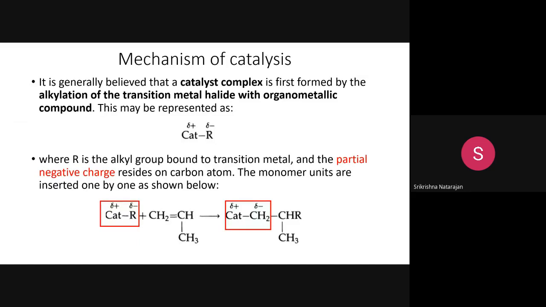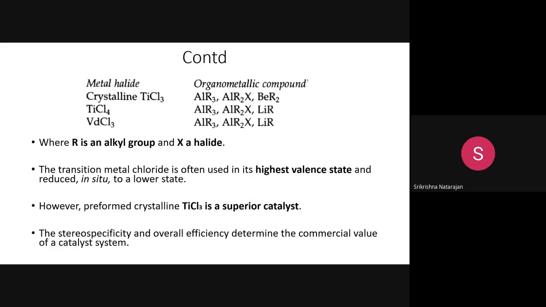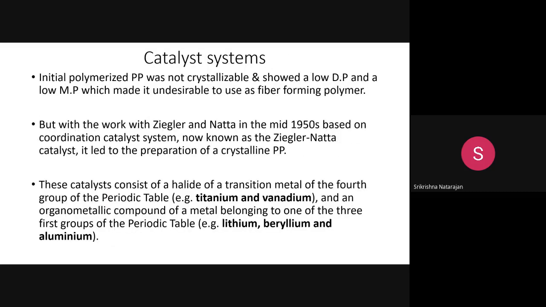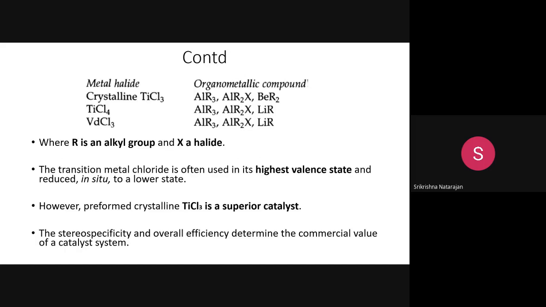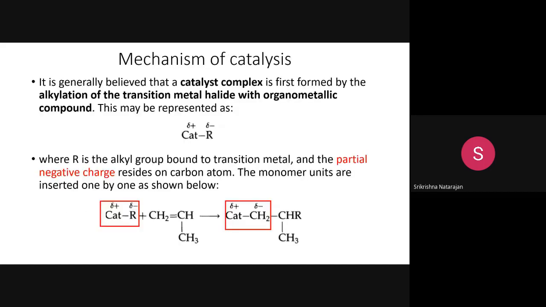Here you can see this R. This R is the alkyl group bound to a transition metal. Alkyl group means what? CH group, like methyl group, is bound to a transition metal. So what is the transition metal? I have told you in the previous slide. It is lithium, beryllium, and aluminium. So it will be like a triethyl aluminium or a diethyl aluminium, like that you take it. So this is a complex formed by reacting the alkylation of a metal halide with an organometallic compound. So this complex will react with the